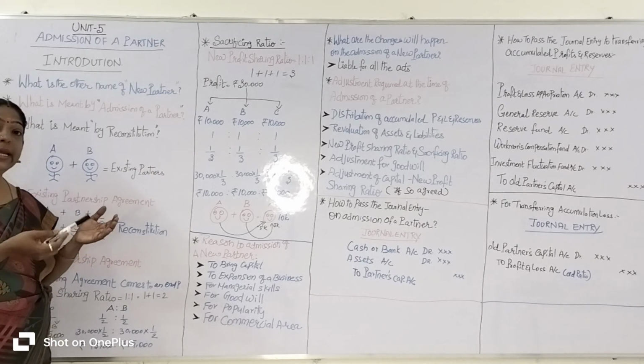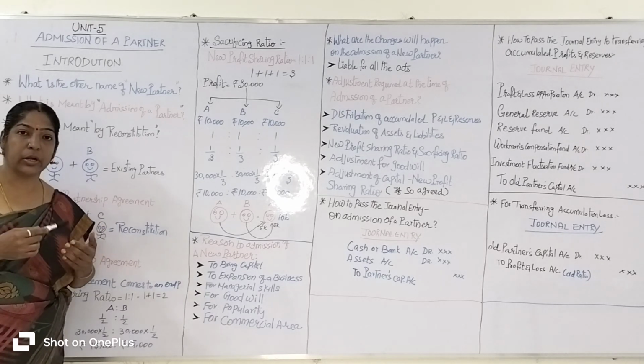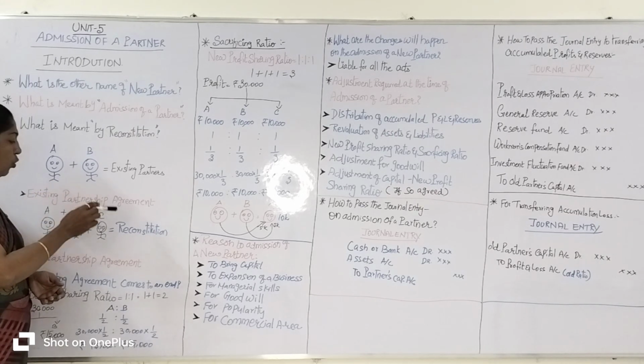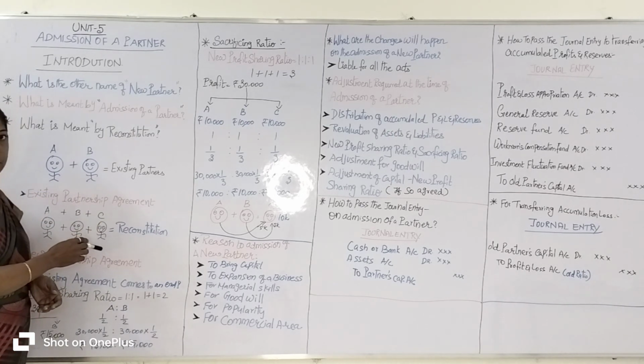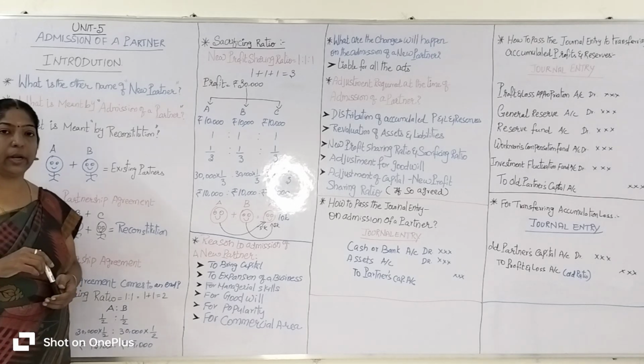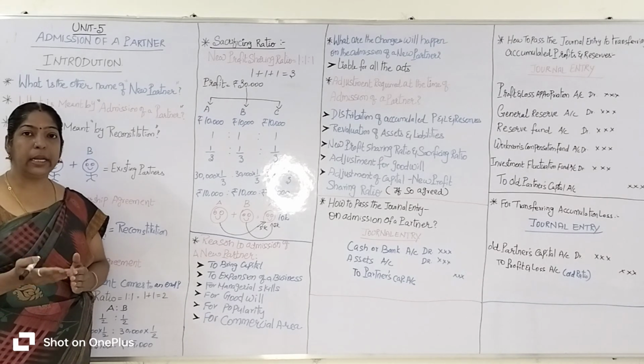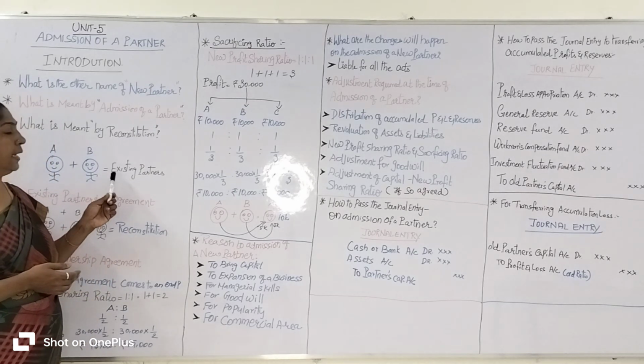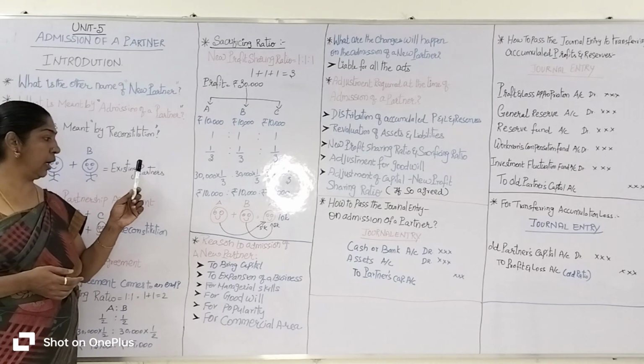So the existing partnership agreement comes to an end on the admission of a new partner named C. On admission of a new partner, the new partnership agreement comes into the picture. That is called reconstitution.